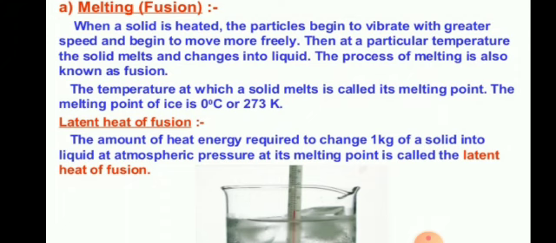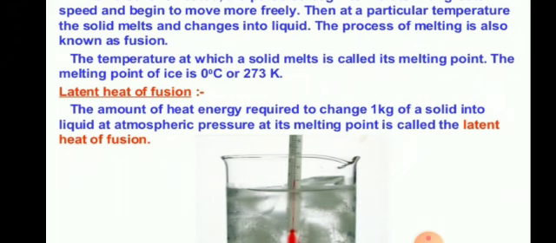which means that it is in hidden form, as it is not visible. It does not appear because when we heat it with a thermometer present, we cannot see the change in temperature. It remains constant, and the word latent means hidden. That's why this latent heat is also called hidden heat. So we have defined this.